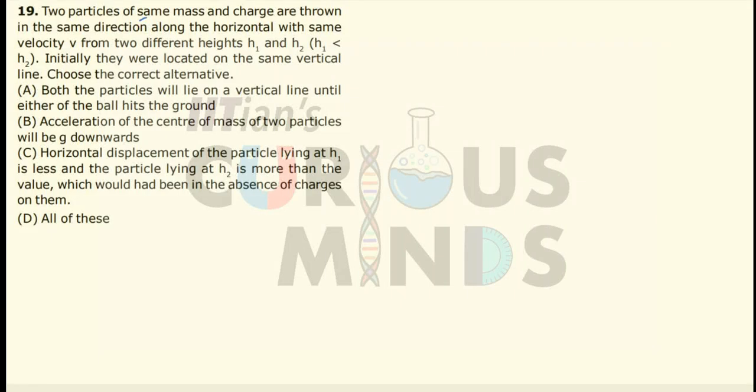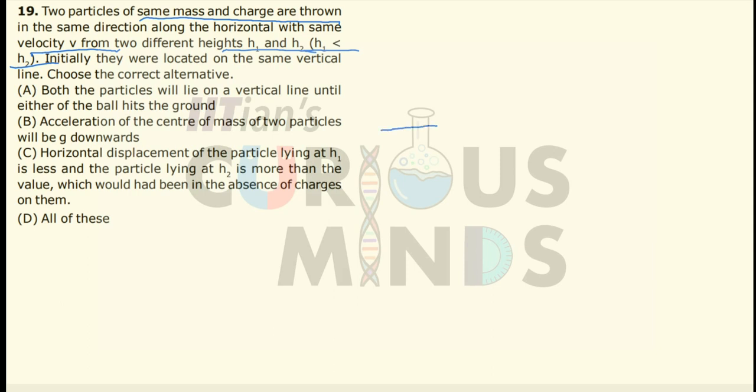Two particles of the same mass and charge are thrown in the same direction along the horizontal with the same velocity v from two different heights, h1 being less than h2. Initially they were located on the same vertical line. Choose the correct alternative from the given statements.